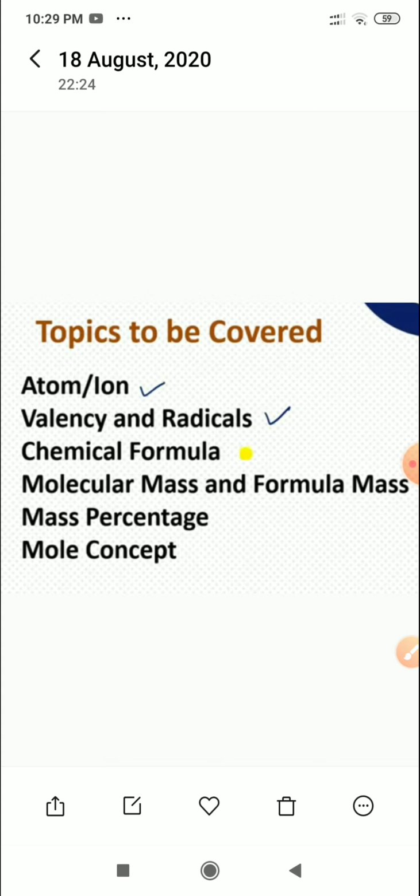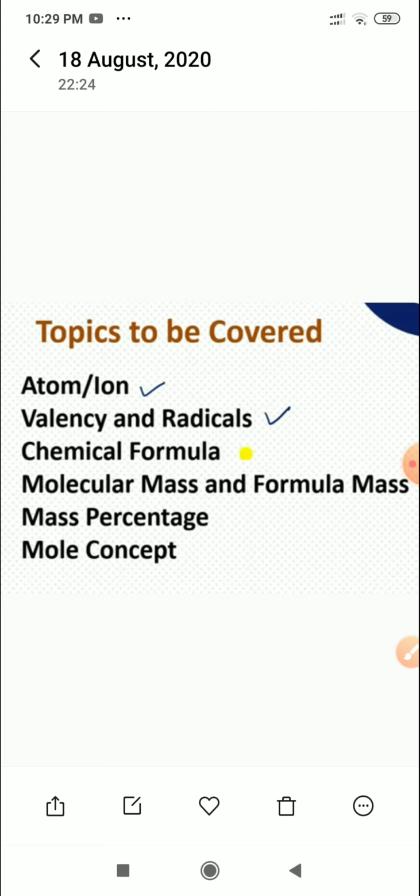ठीक है, so this chapter, अगर मैं कहूँ तो, is a little bit theoretical and more conceptual. ठीक है, numerical problems are also there. So for making a good grip on this chapter, we have to see each and every topic very clearly, and we have to understand the concept behind it. Then only we will be able to solve it.